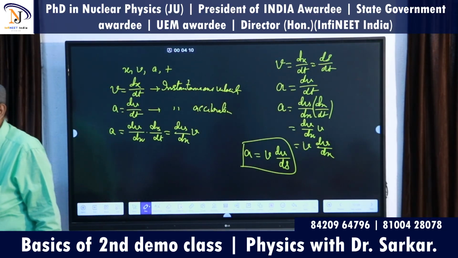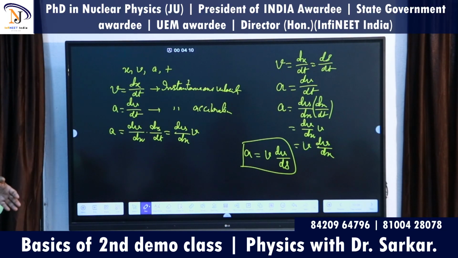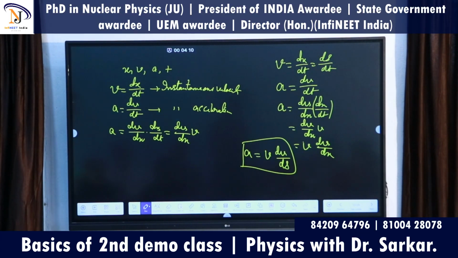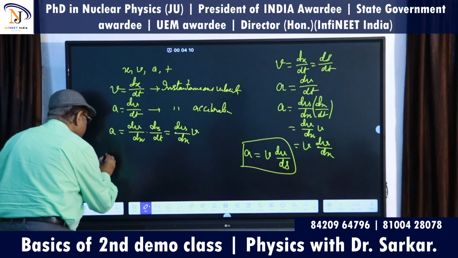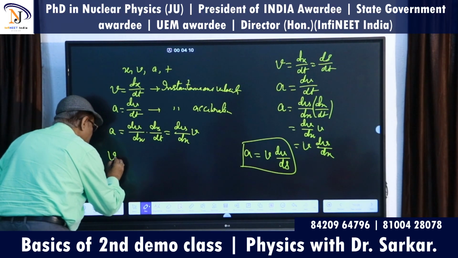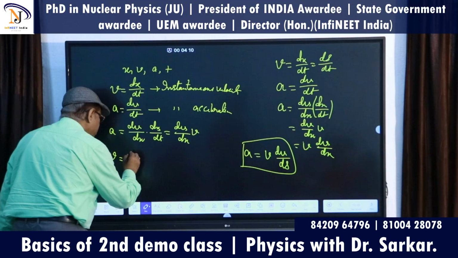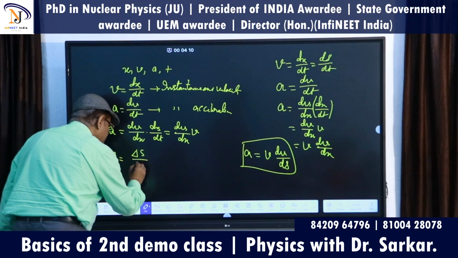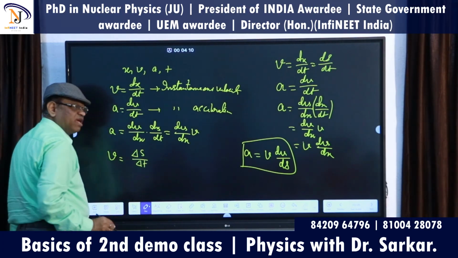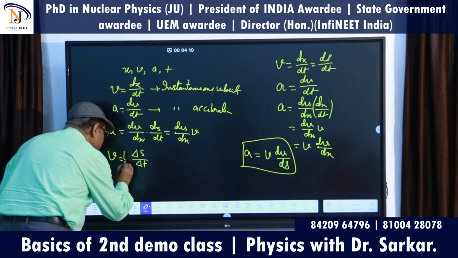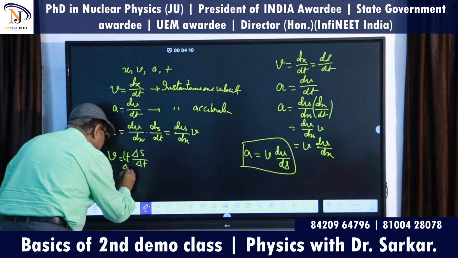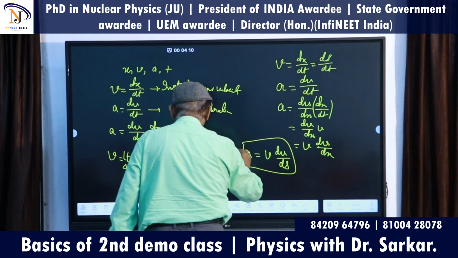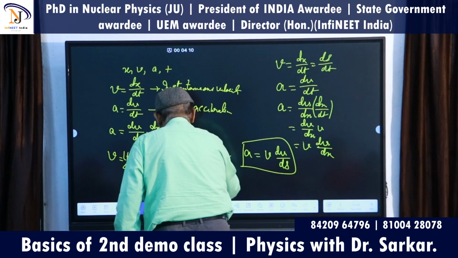What is the meaning of instantaneous velocity? Velocity means displacement by time. If you take the limit, delta t tends to 0. Suppose a body is moving in this way and you wish to find the velocity at this point.